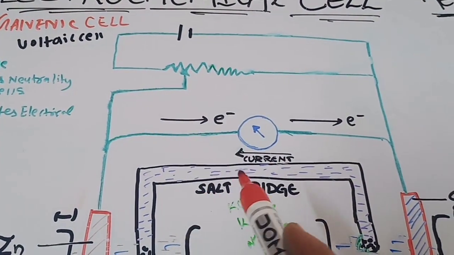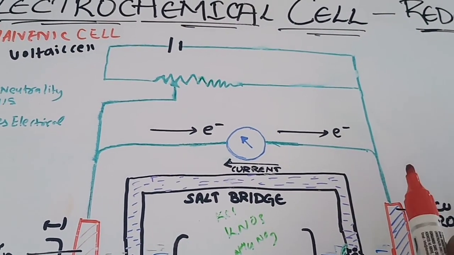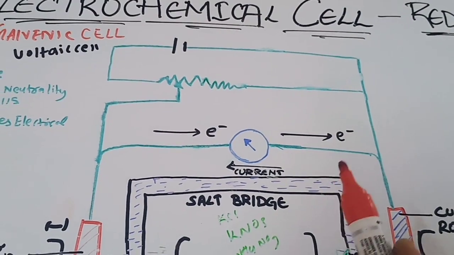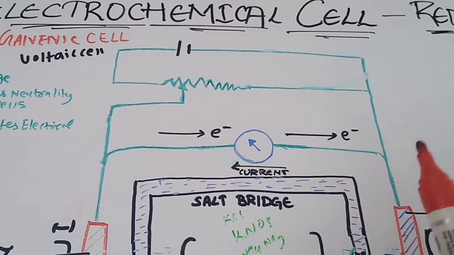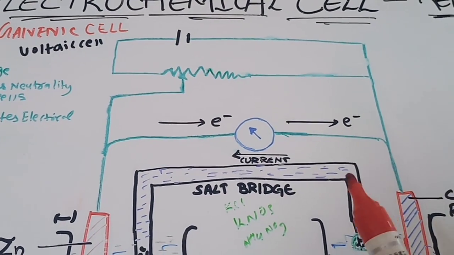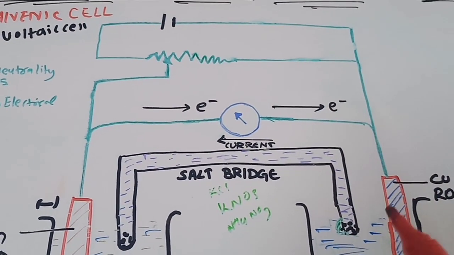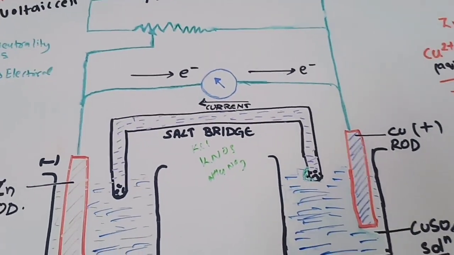The galvanic cell or voltaic cell is named after Luigi Galvani in 1780, and Alessandro Volta in 1800 first used these cells. And now we can see the representation of these cells.